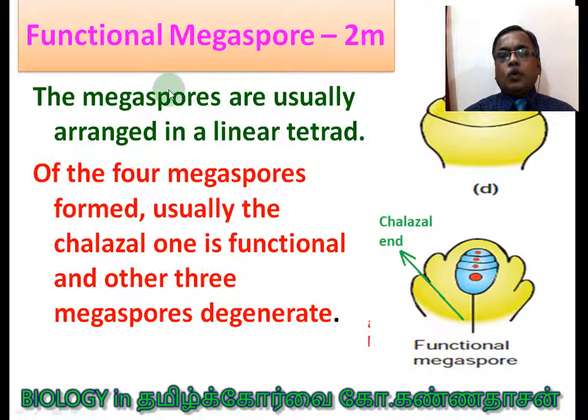Functional megaspore. The megaspores are usually arranged in a linear tetrad. Tetra means 4, linear means one below the other. Of the 4 megaspores formed, usually the chalazal one is functional. So this is the micropylar end, and this is the chalazal end of the ovule, and this is the integument. The megaspore present in the chalazal end alone will survive and become functional, and the rest of the 3 will disappear.